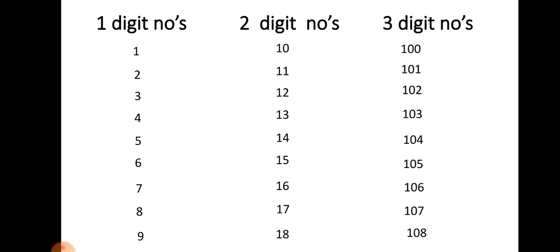Continue till 999. 3-digit numbers start from 100 and end with 999. 999 is the biggest 3-digit number.